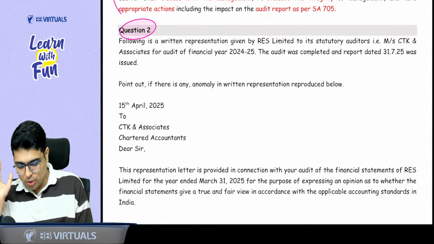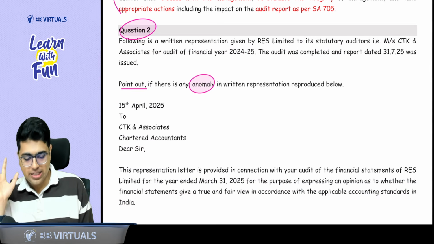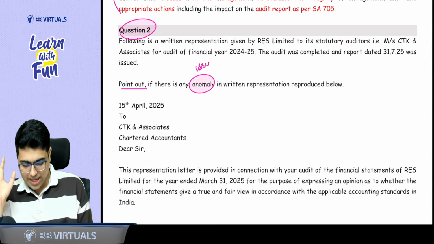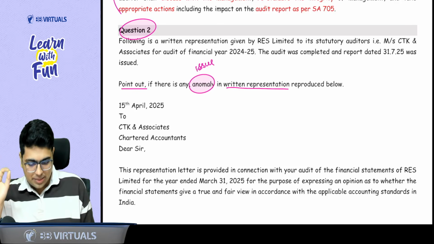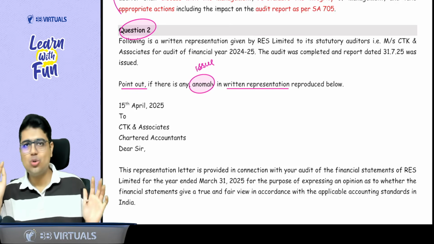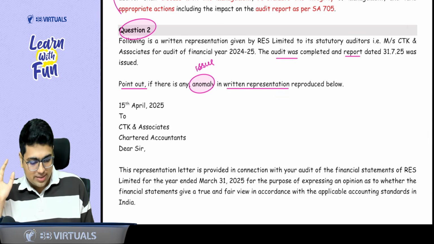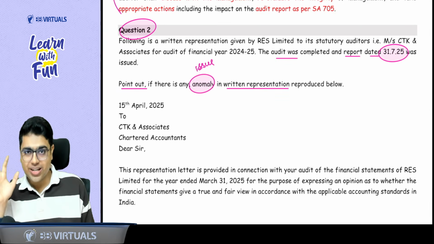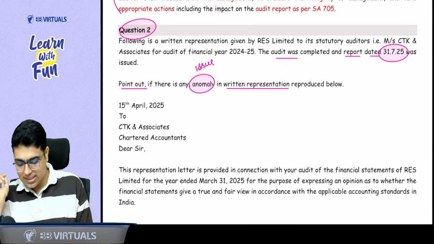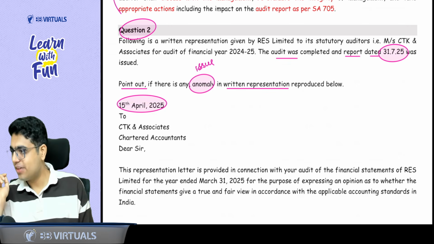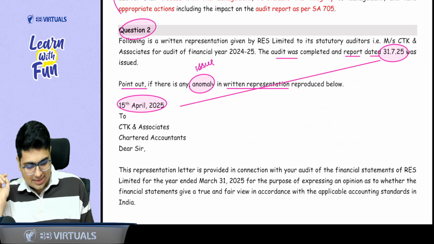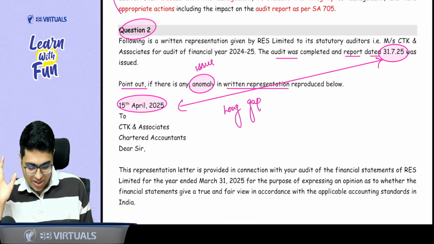Here you have to point out whether there is any anomaly. Anomaly means any issue in the written representation. So don't read the whole question. I am telling you the issue. The audit report was dated 31st July 25 and the written representation is dated 15th April 25. Again, can I say there is a long gap? Yes, sir. It is a very, very long gap.